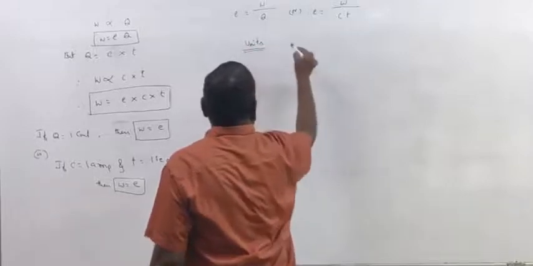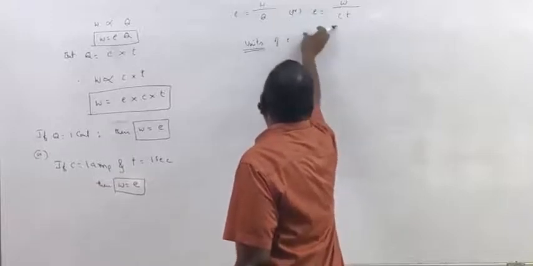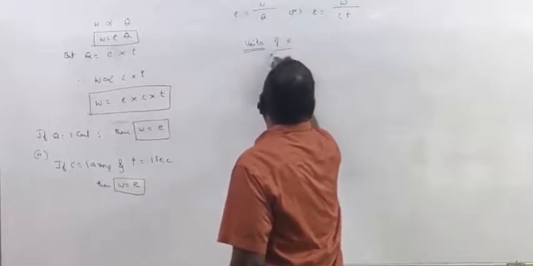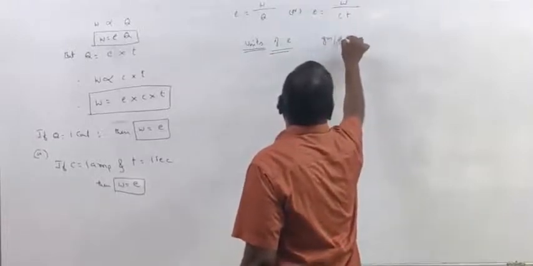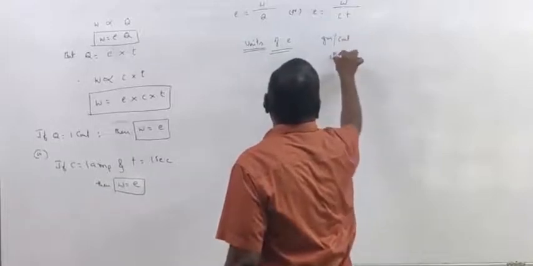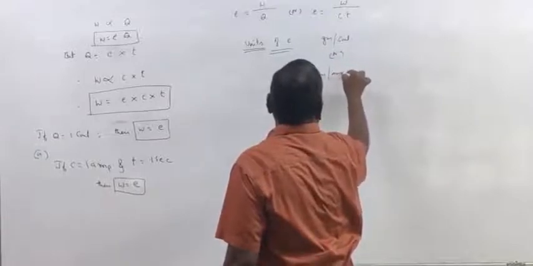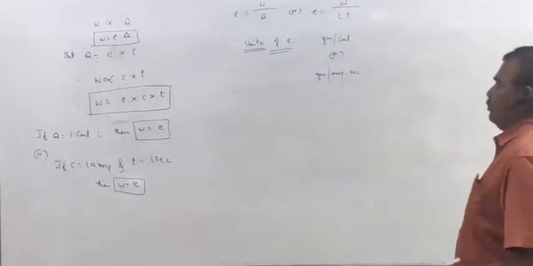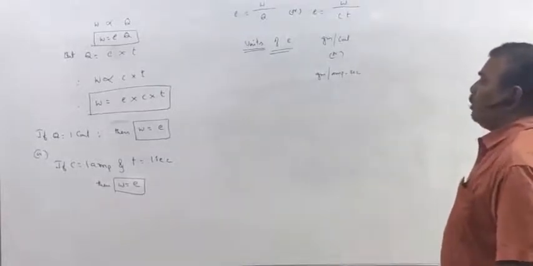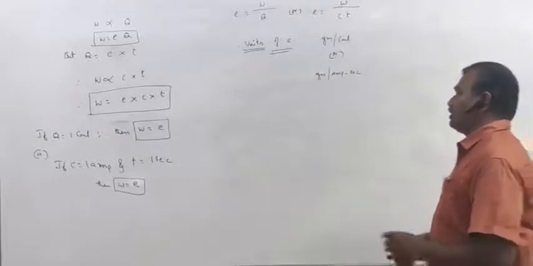Therefore, the units of e are grams per coulomb or grams per ampere second. So very important: small e, electrochemical equivalent, is the mass of the substance deposited by 1 coulomb of charge.